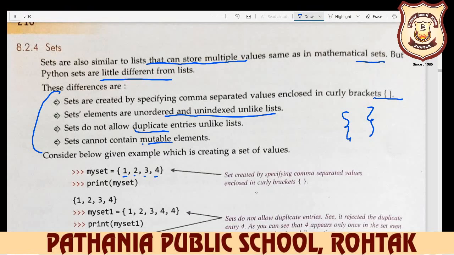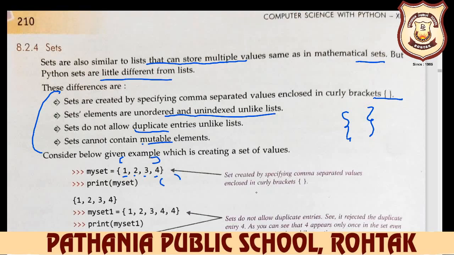If we define a little bit difference here, beta, if you define with the square bracket, this is your list. If you define with parenthesis, this is your tuple, and if you define with curly braces, this is your sets. So a little bit difference between these, but the mutable and non-mutable, or you can say mutable or immutable. This is the main difference between these all.